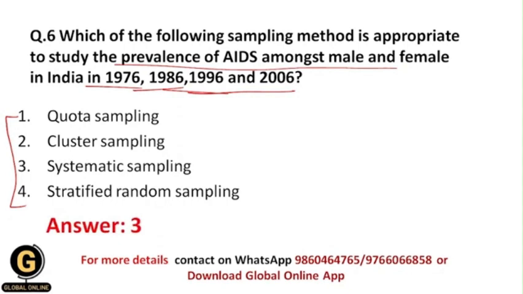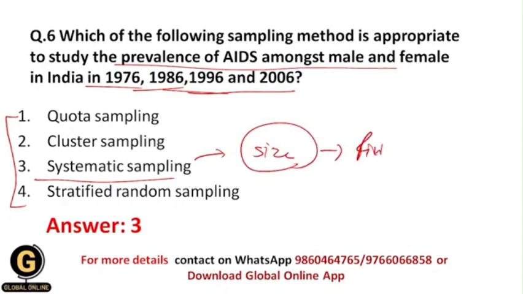Within systematic sampling we know the size of the population, which is finite. Here the researcher wants to understand the prevalence of AIDS amongst male and female candidates in India, and as well it has mentioned some years like 1976, 1986, 1996 and 2006.